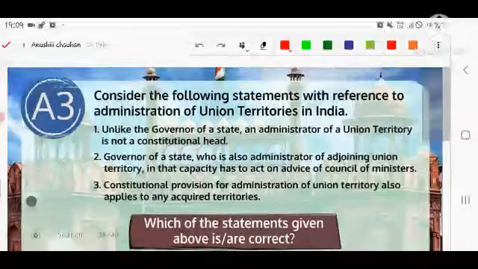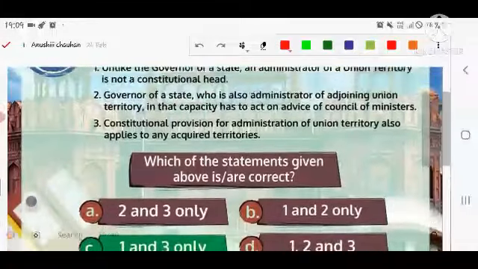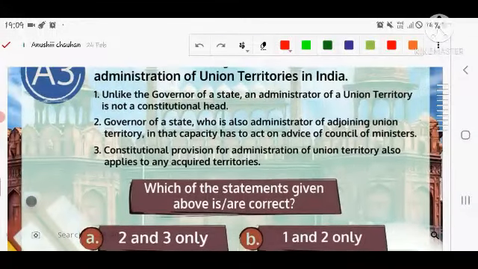Let's see the question about the following statements with reference to the administrator. The first and third are correct. Second is wrong because unlike the governor of a state, an administrator of a union territory is not a constitutional head. That is the correct statement. If the difference between the administrator and governor is mentioned anywhere, you should write this point also, because the governor is a constitutional head of the state, but in case of the union territory, the administrator is not.